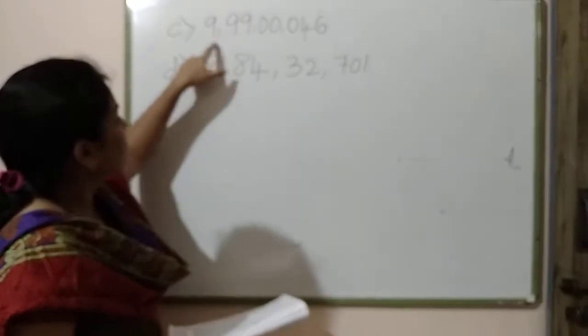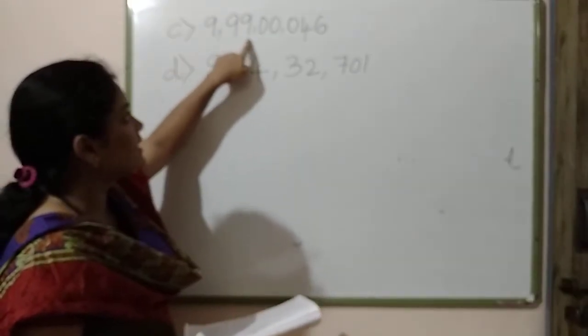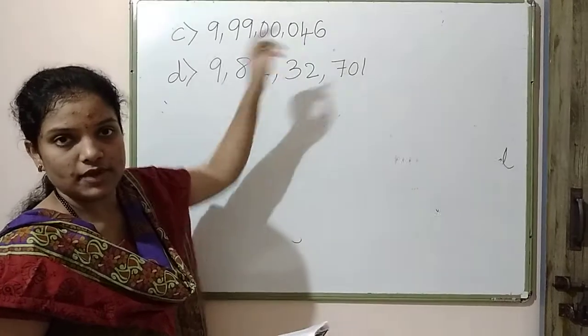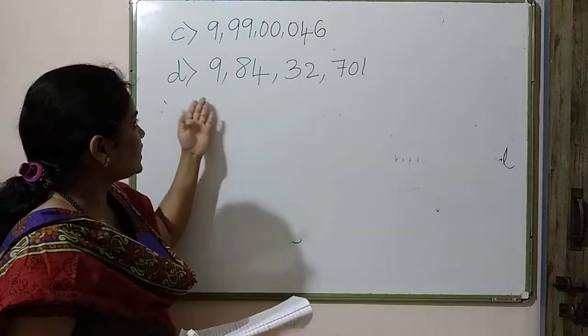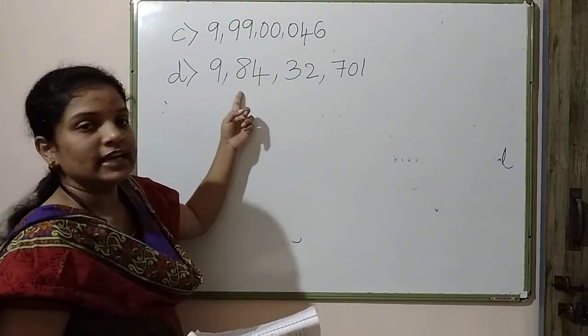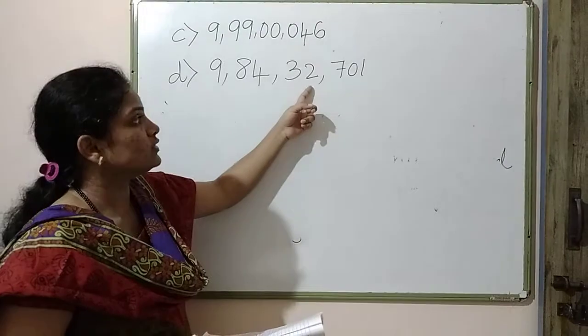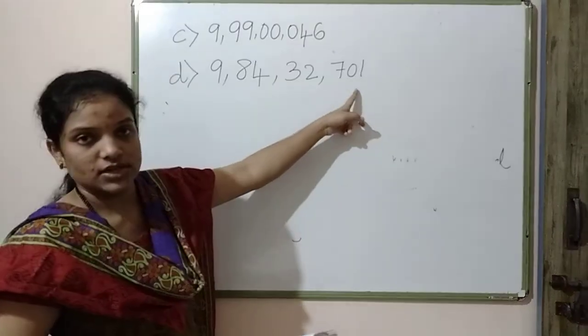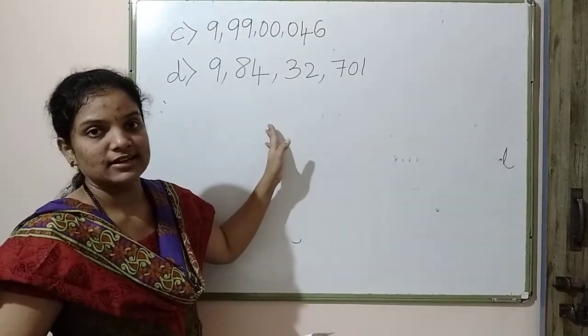For example, this is 9 crore 99 lakhs 46. You have to write it in words. This one, 9 crore 84 lakhs 32,701. So you have to write it in words.